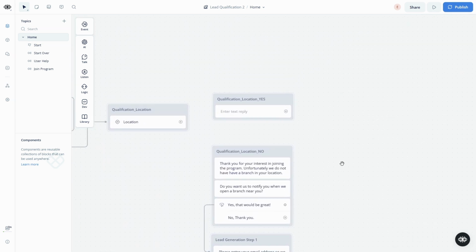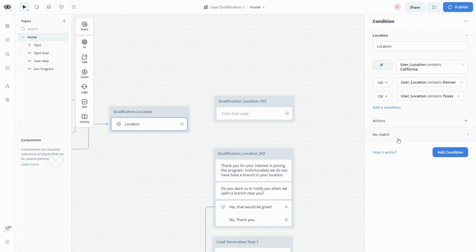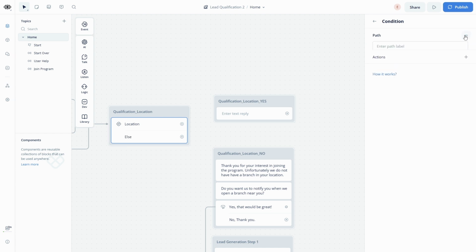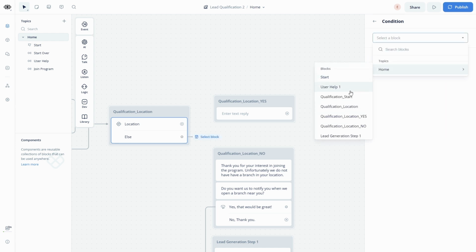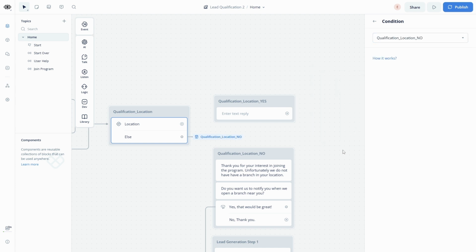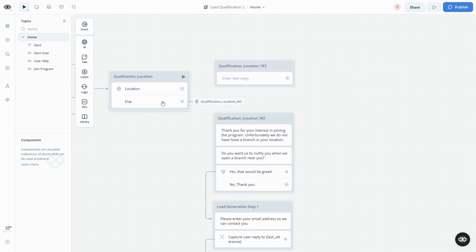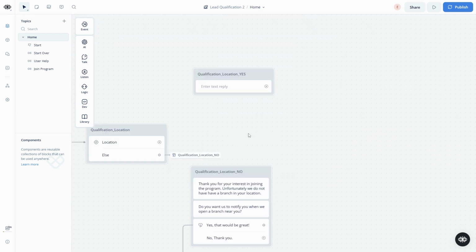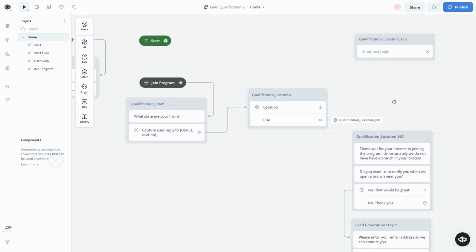And we just now need to connect this to our location here. So if it doesn't match, you go to no match, meaning it's not any of the 3 locations we've set up. If it's no match, then action, let's go to block, and let's say qualification_location_no. So if they do not qualify because of their location, let's go here. If they do qualify, let's proceed to our next qualification criteria. You don't need to say anything.